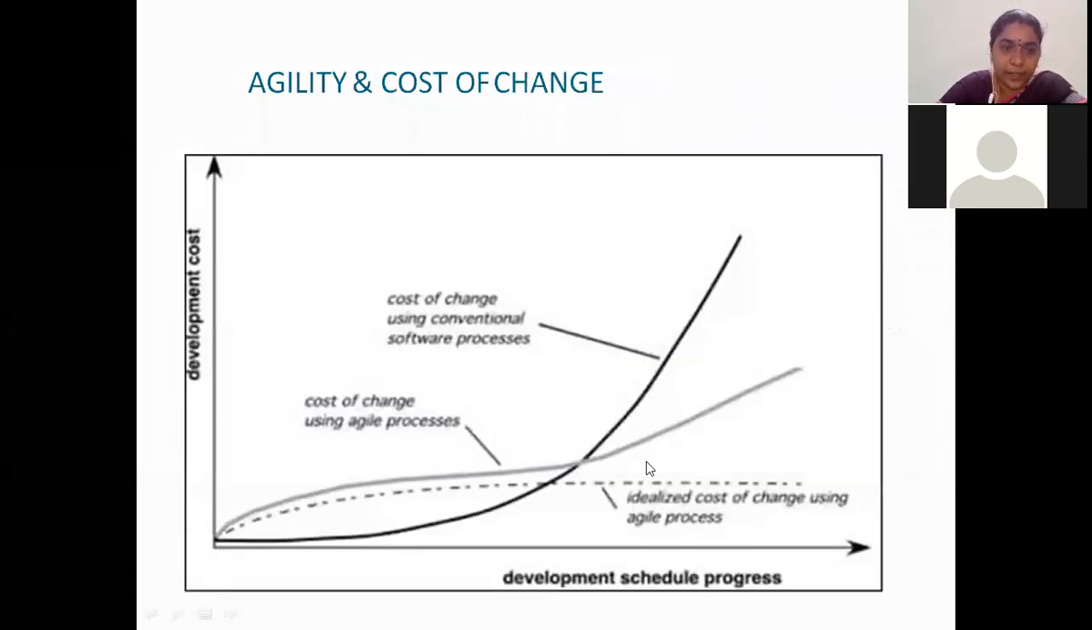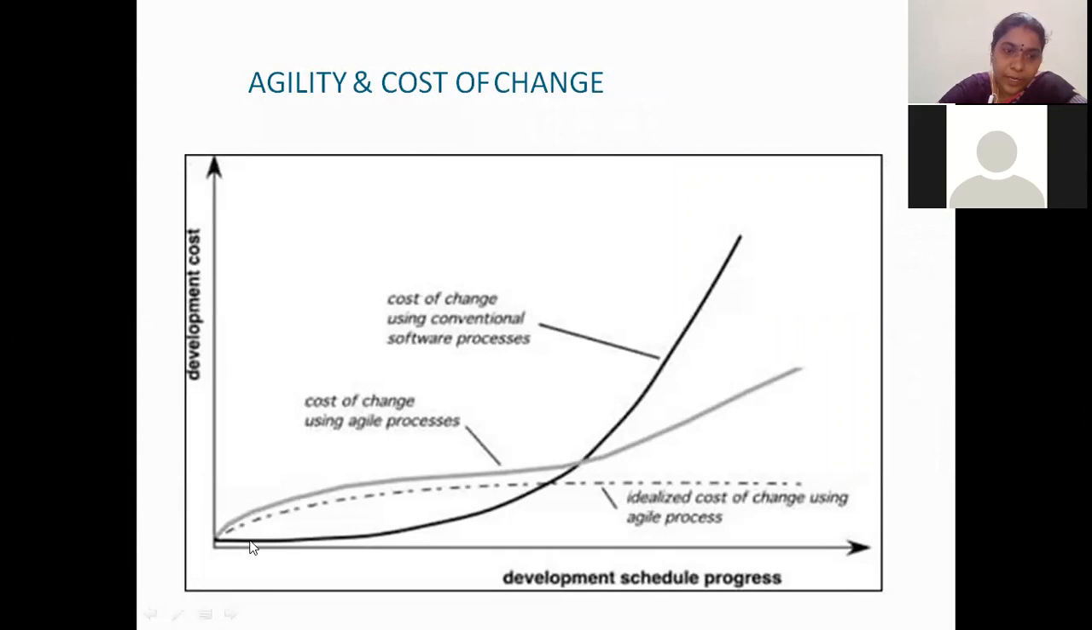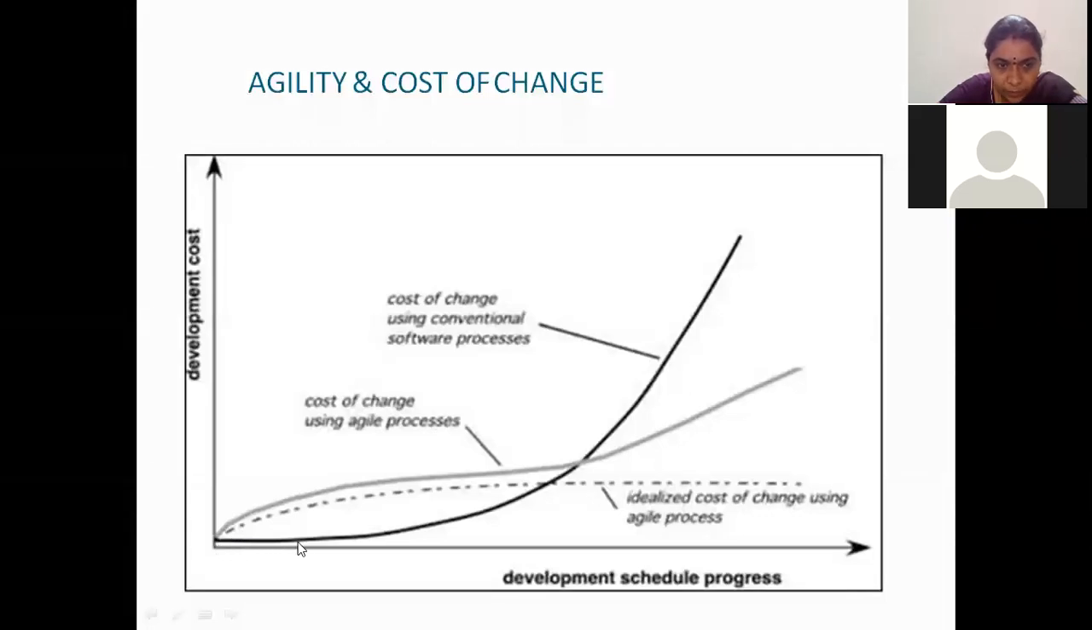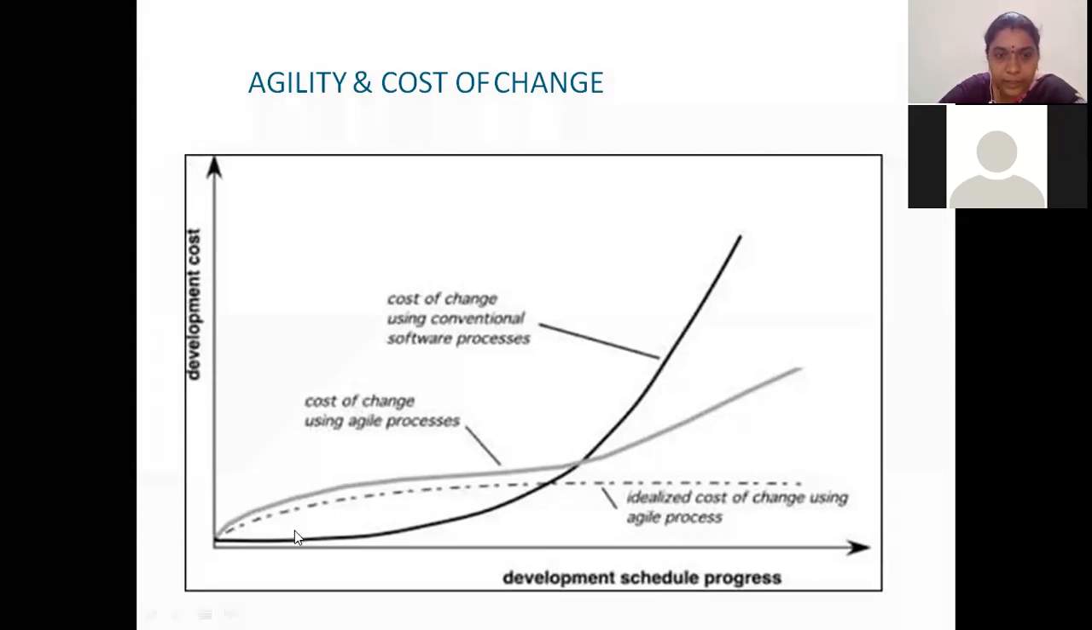So this is the graph here. Now see the graph between traditional models and agile process for cost of change. See here, on the x-axis we have development schedule progress, and on the y-axis we have the cost. So as the time goes on, how the cost varies. See here, a dark black color curve resembles the cost of change for the conventional process. Initially the cost is less, but as the time goes on, the cost of change, when the client is asking you to make new changes, that is what we are looking at in the curve.